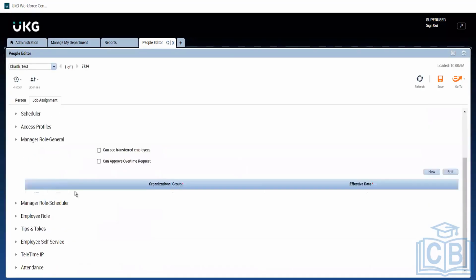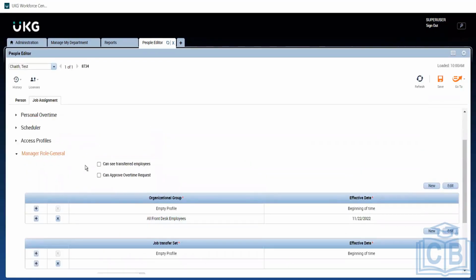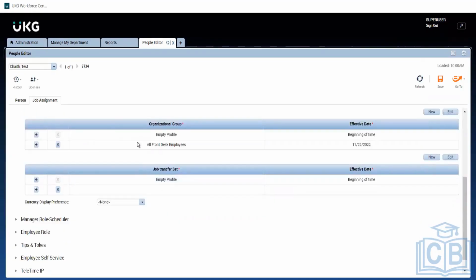Some items are not shown. If I do this, all the front desk employees in the hierarchy I have selected, this manager will have access to them.